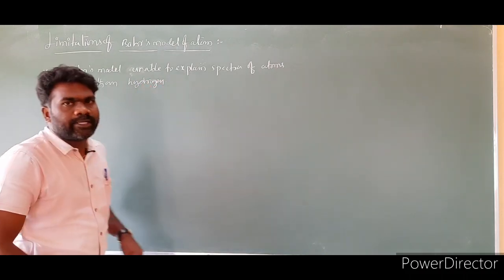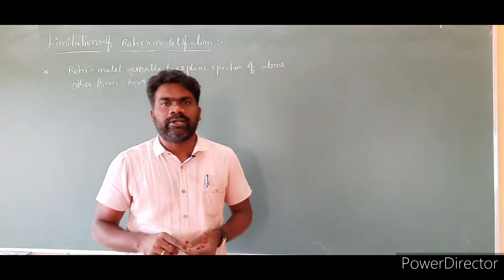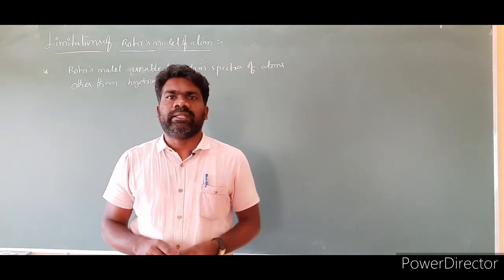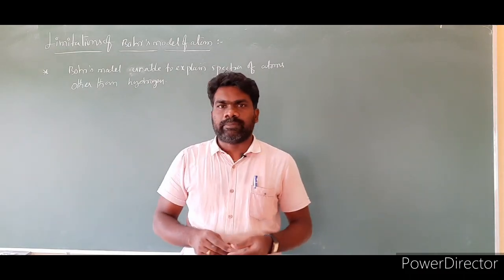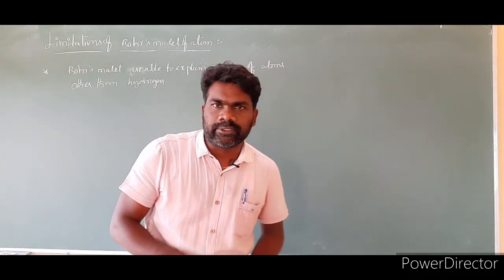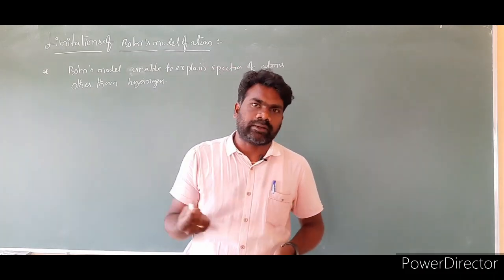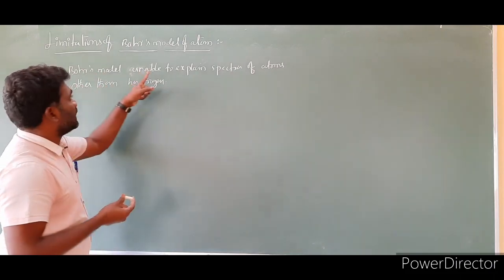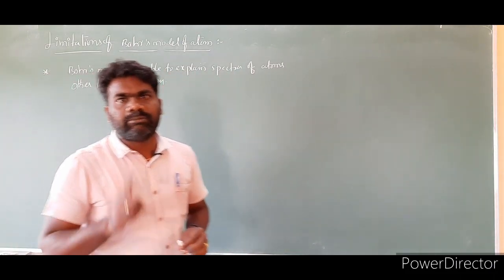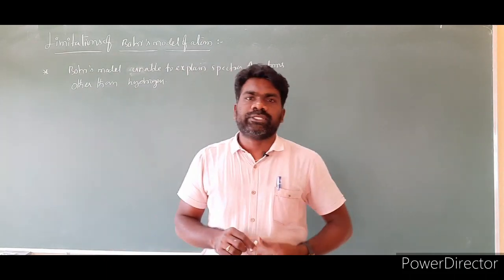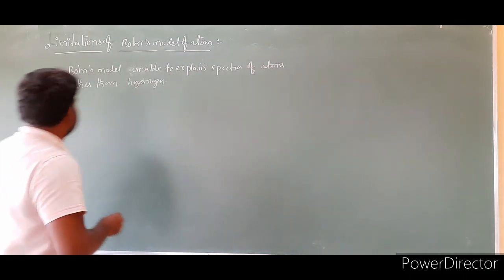So I already said this point, Bohr's model did not explain the spectra of atoms other than hydrogen. Hydrogen has only one electron, the remaining elements have more than one electron, and Bohr's model is able to explain the spectra of one-electron atoms and unable to explain atoms which contain more than one electron. So simply, Bohr's model is unable to explain the spectra of atoms other than hydrogen. This is limitation number 1. Limitation number 2. Bohr's model did not explain the Zeeman effect.